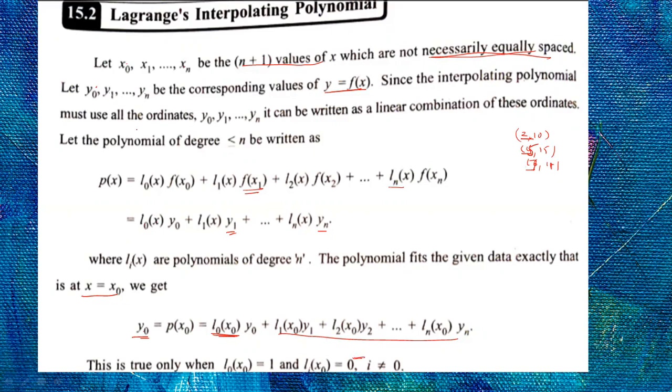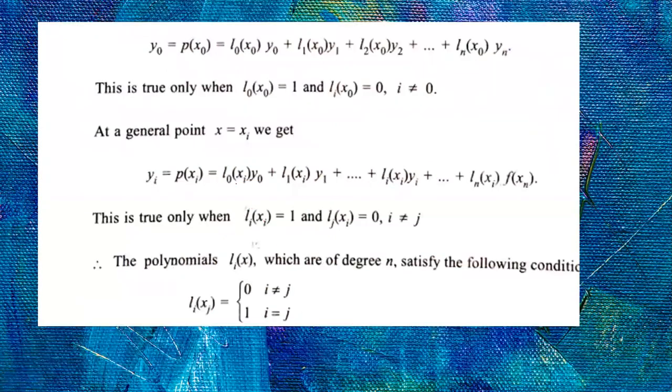So this polynomial satisfies the given data. At x equal to x0, it becomes y0. So the right-hand side also, for y0, the coefficient should be 1 and all the remaining values should be 0. At a general point x equal to xi, yi equals, in the place of x, you substitute xi: L0(xi) y0 + L1(xi) y1 + ... + Li(xi) yi + ... + Ln(xi) f(xn). So it is yi.